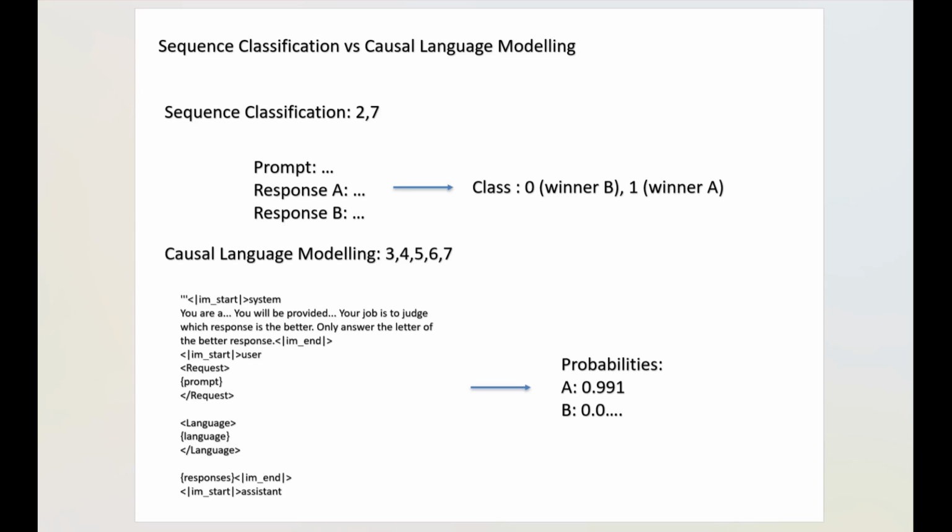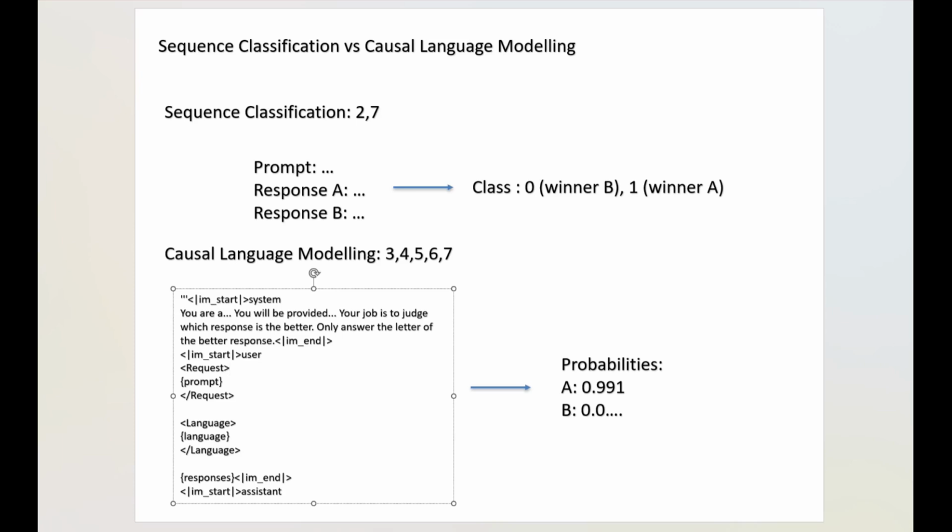And causal language modeling, on the other hand, is more like the conversational mode of large language models, where you tell the model what role it plays and show it the prompt and 2 responses. Next, you ask it to judge which one is better, making the model generate just 1 letter to indicate which answer is better.